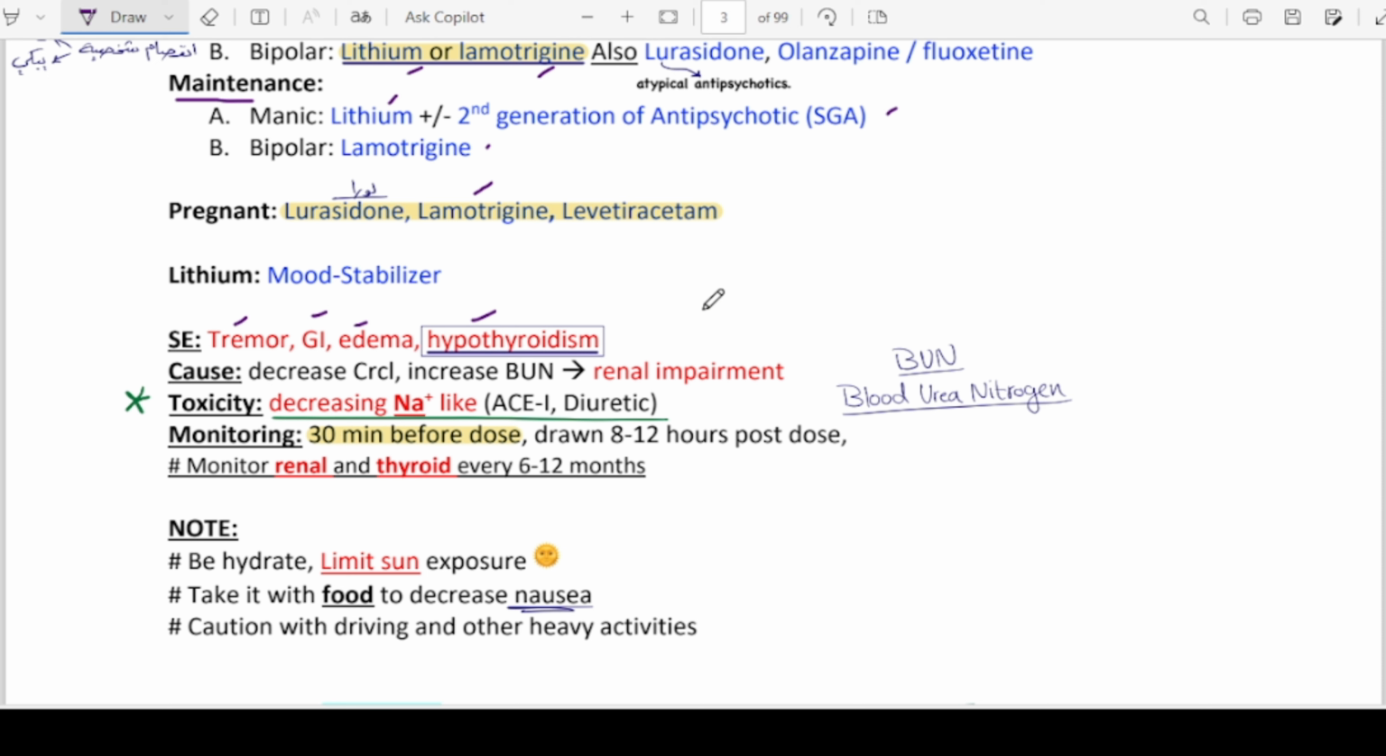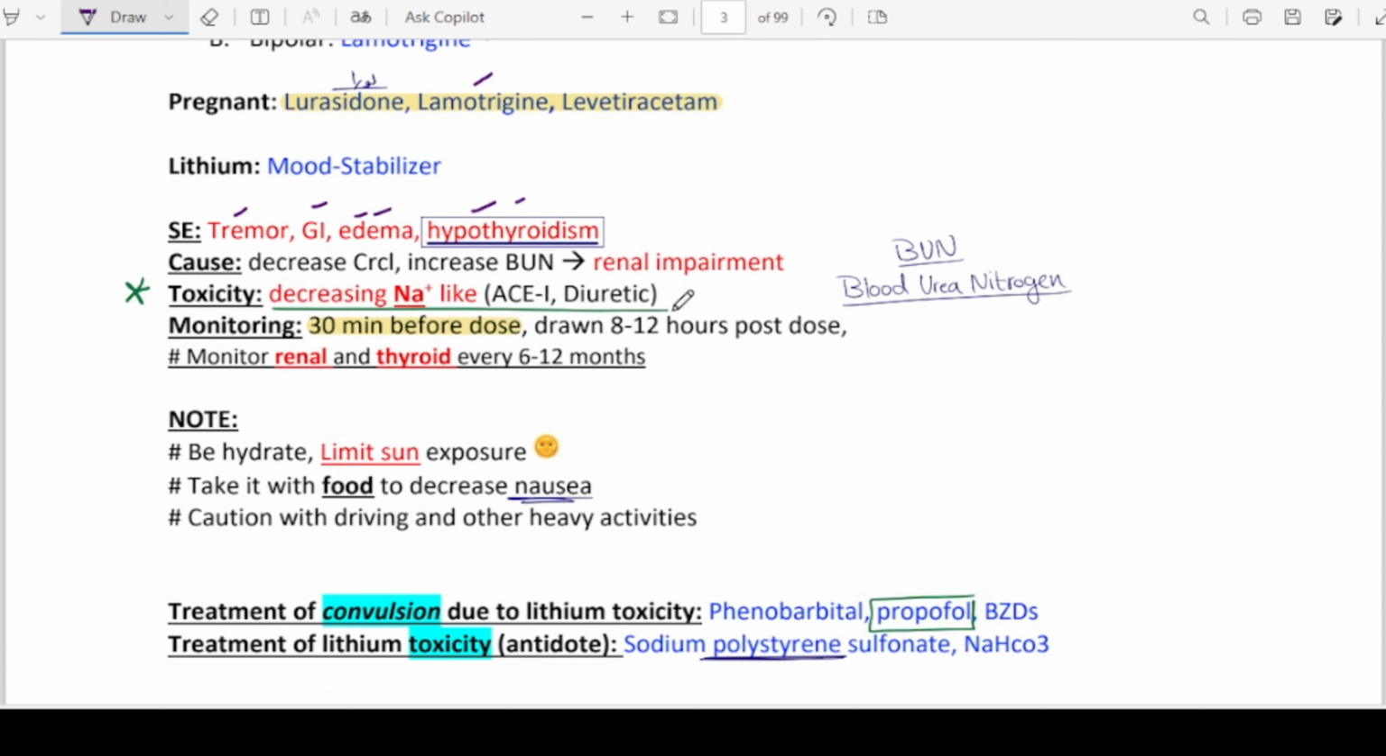While moving toward the side effects, lithium may cause tremors, gastrointestinal problems, edema, and hypothyroidism. And when we are discussing hypothyroidism, you must know what other drugs may cause hypothyroidism, and those are amiodarone, valproate, carbamazepine, as well as sulfonylureas such as tolbutamide. All right. So what may lithium cause? It decreases the creatinine clearance and increases blood urea nitrogen, hence renal impairment.